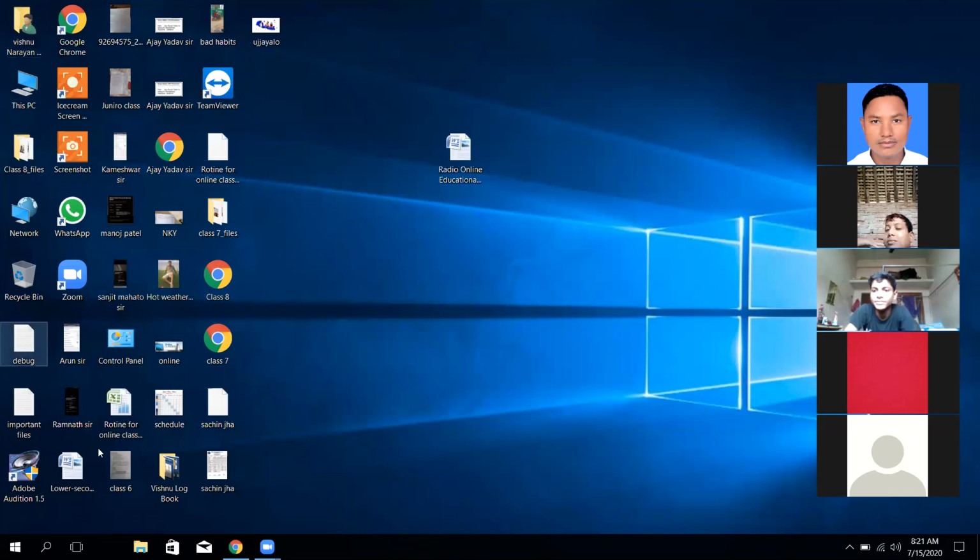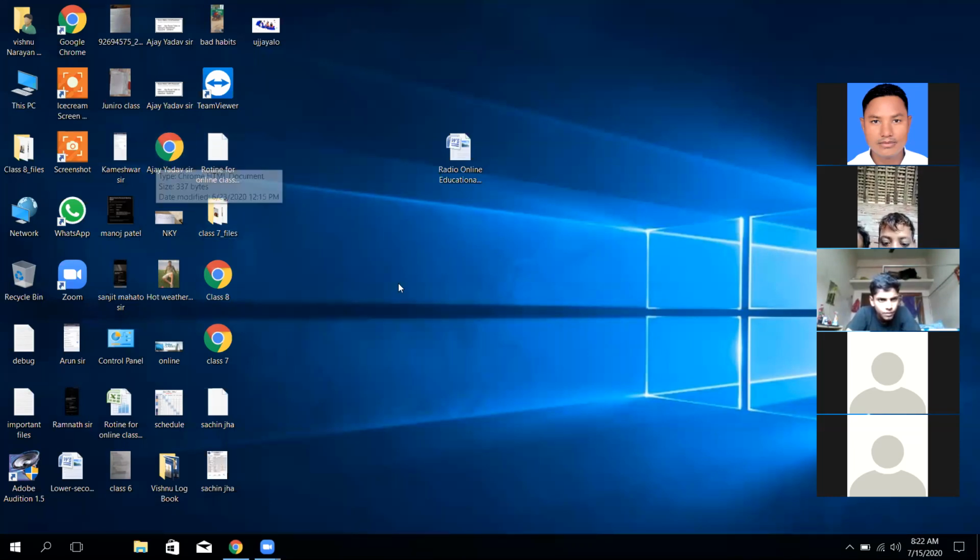Here are different types of pictorial signs for identification, right? We can easily identify which programs are on this computer: This PC, Network, Recycle Bin, Zoom. Everything is installed in my computer, and these are all pictorials or icons of the computer. So, sir, without wasting our time, I would like to request all the students to listen carefully.